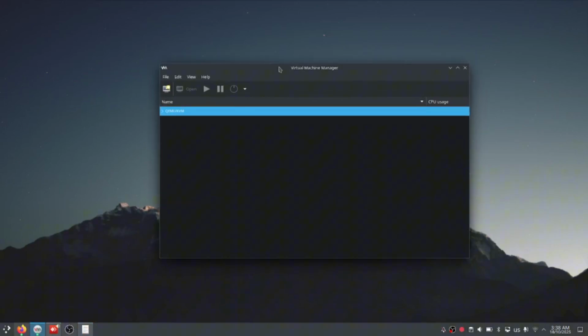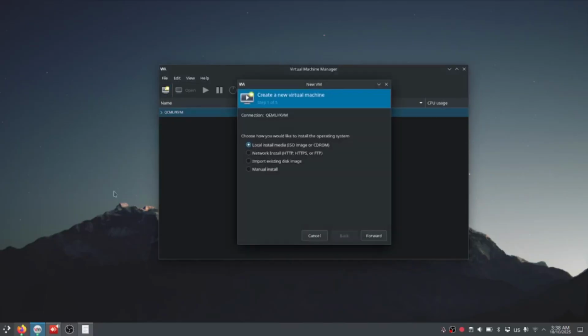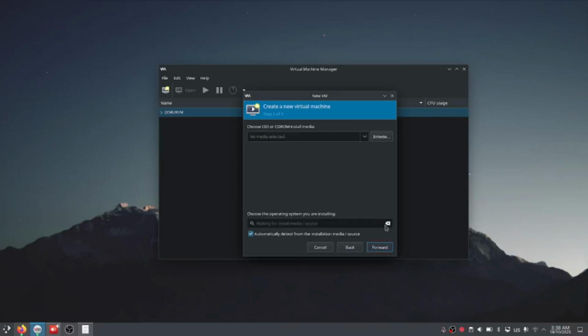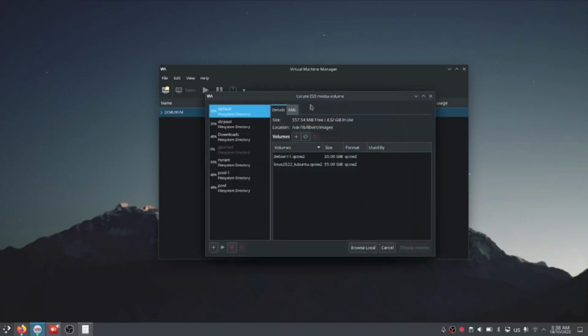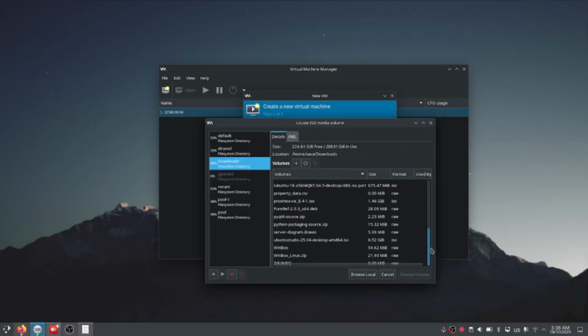I'm going to install it on Virtual Machine Manager in Debian. So let's click here, open new VM, create a new virtual machine, local install media, ISO image. Let's go forward, choose ISO, download, just a second.